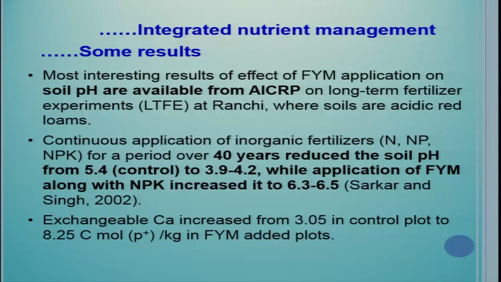So see this, continuous application of inorganic fertilizer like nitrogen, NP, NPK for a period of over 40 years reduced the soil pH from 5.4 to 3.9 to 4.2, means there was reduction of pH due to use of chemical fertilizer, while application of FYM along with NPK increased the pH to 6.3 and 6.5. So that is the best achievement from FYM.